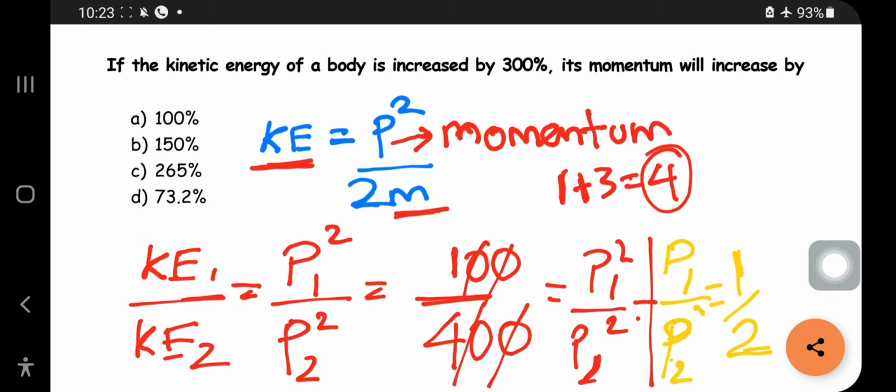So P2 is 2 times P1. That means by how much percentage has it increased? If it is 100, it will be 200. Then what is the difference in percentage? 100%. So the answer is this one. They may ask questions related to this, but not with the same values, but with different values. So let us move into the next question.